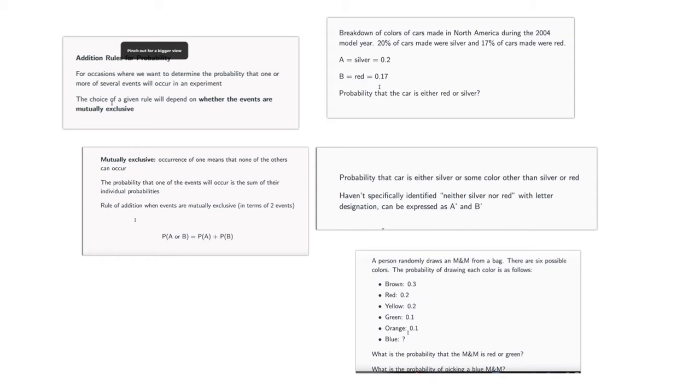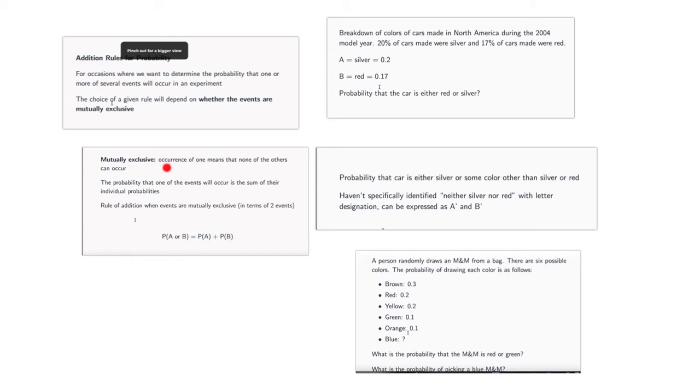In other words, if one event is happening, by definition, the other event is not happening. For example, if you're flipping a coin, the outcome of tails is mutually exclusive with the outcome of heads.